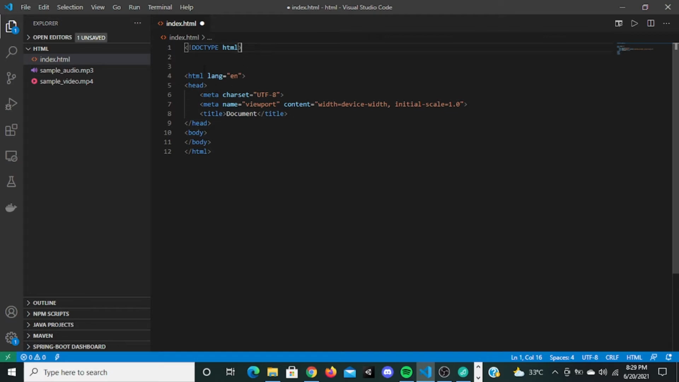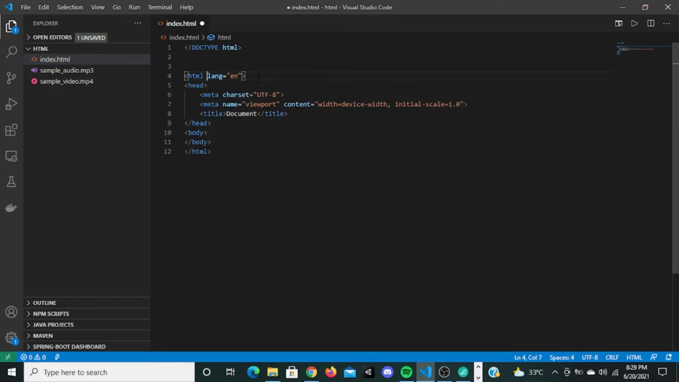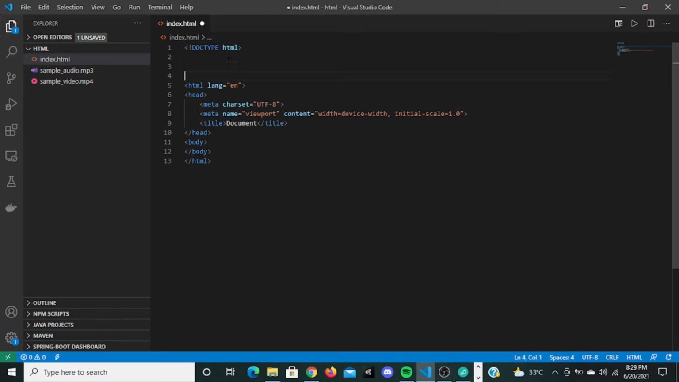Next, this language attribute specifies what language you are writing. You can change the language if you want, but this attribute is not that important. You can give this attribute, or you can omit it. Now this is the HTML tag. Everything that you write inside an HTML file should be inside this HTML tag, so you should start an opening tag and close this tag.